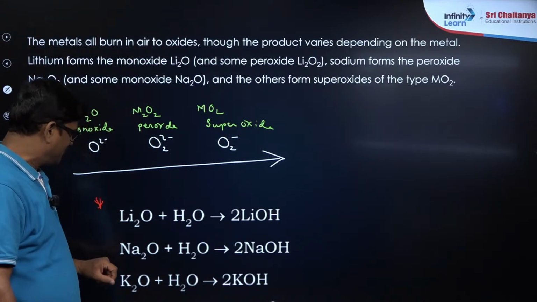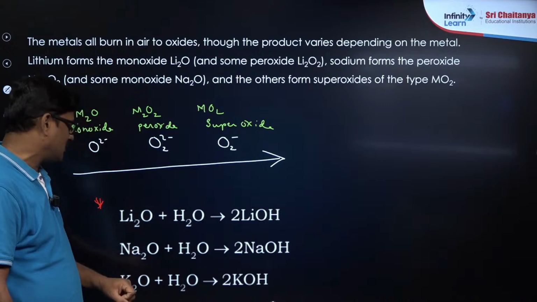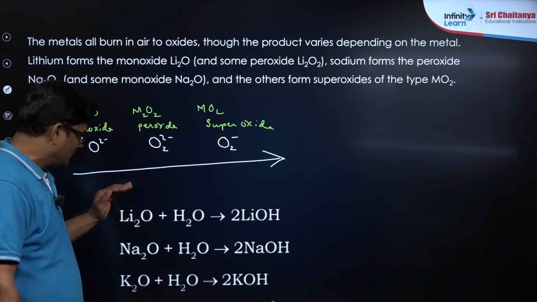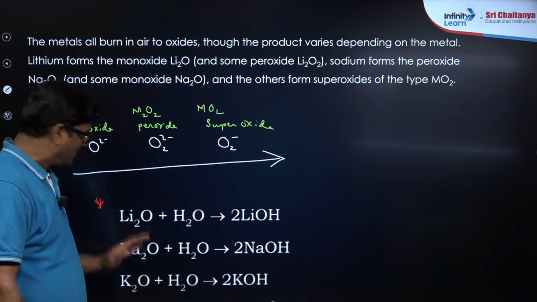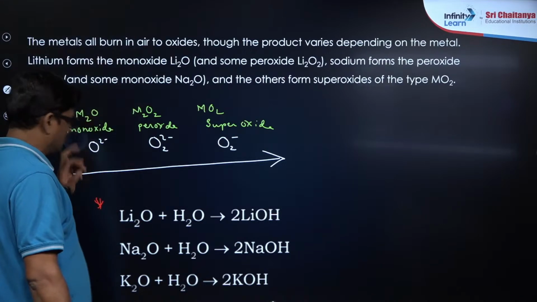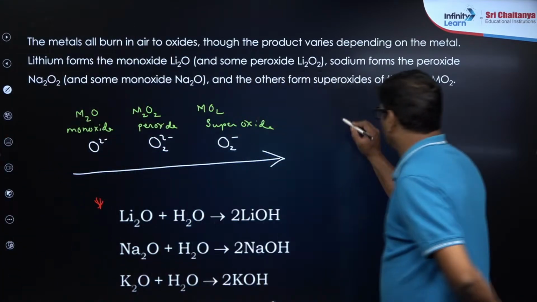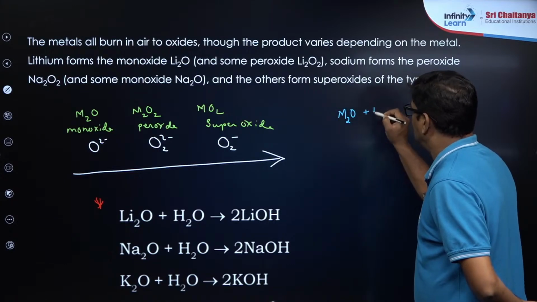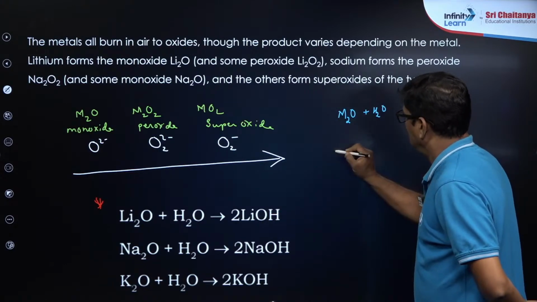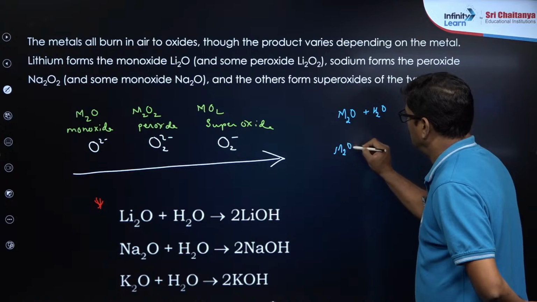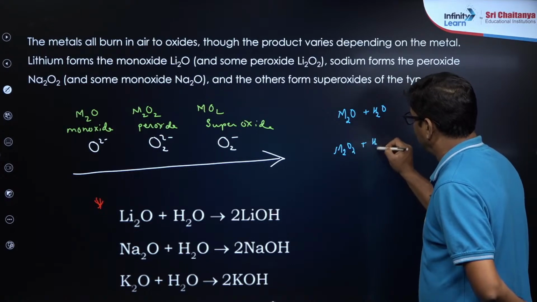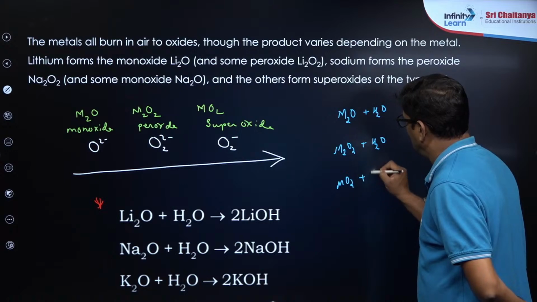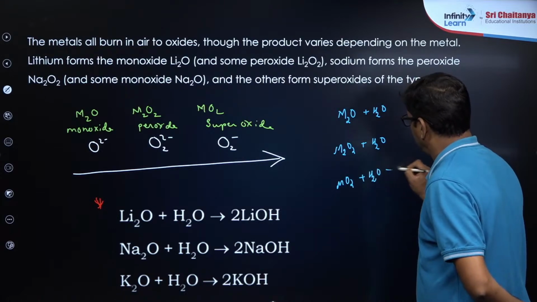So the oxides that lithium and the others form are very, very important. Normal oxide, when it reacts with water, is going to give its hydroxide. But one thing I just want to say: M2O reacts with water, M2O2 reacts with water, MO2 reacts with water. What products can they give?